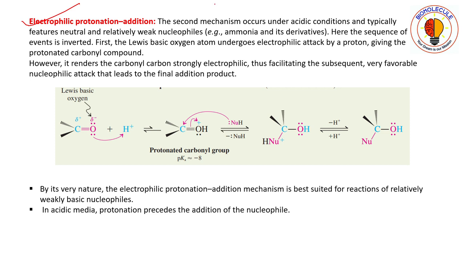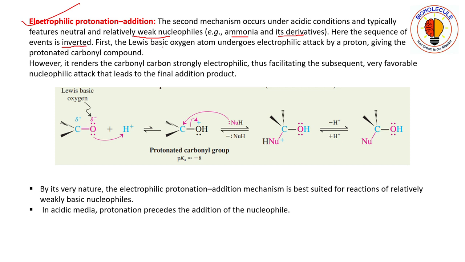The second mechanism occurs under acidic conditions and typically features neutral and relatively weak nucleophiles. Here that was a strong nucleophile, and here it is a weak nucleophile. For example, ammonia and its derivatives. Here the sequence of events is inverted.